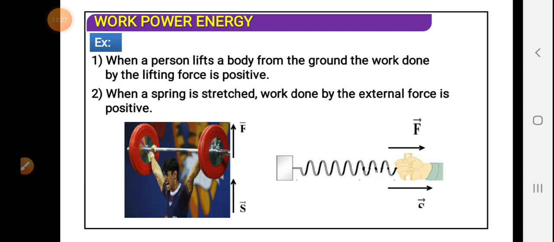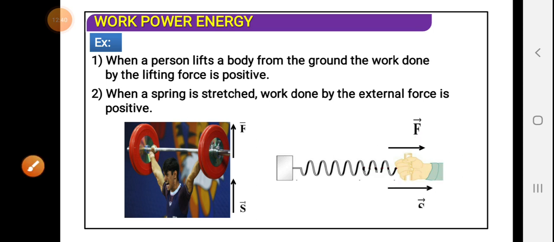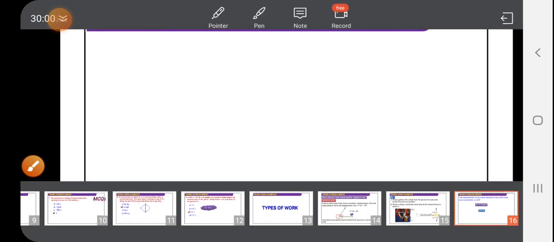When a spring is stretched, the displacement occurs towards the right direction, and the force is also towards the right direction, so the work done is positive. These are examples of positive work.